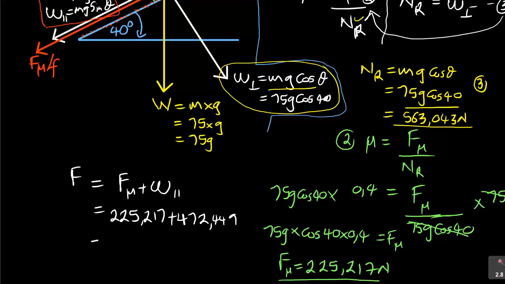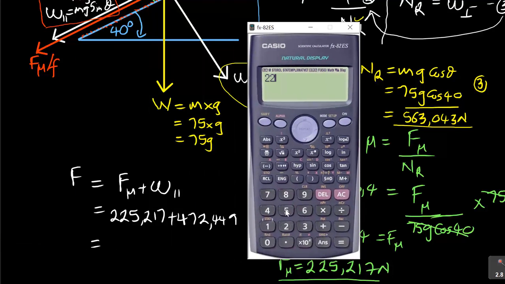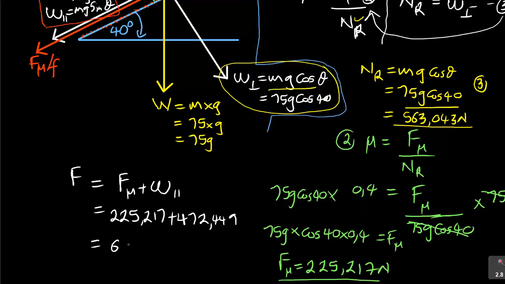Then when I do that, it gives me now the final answer of 697,666.